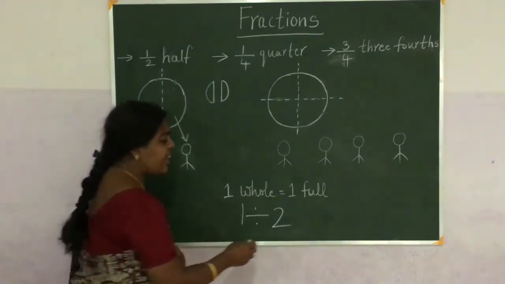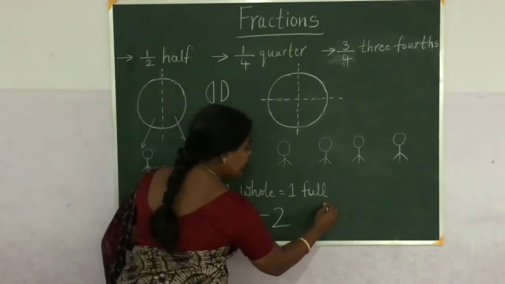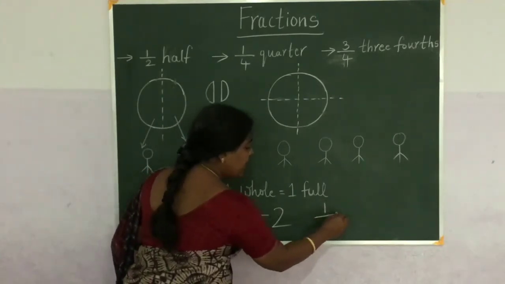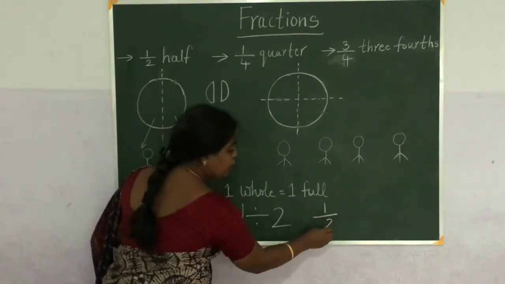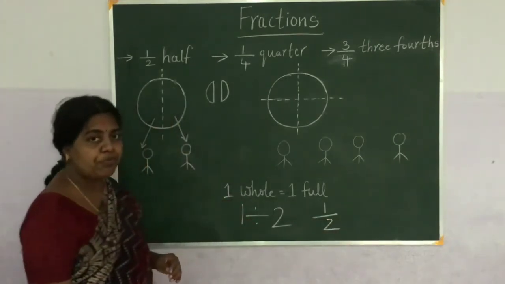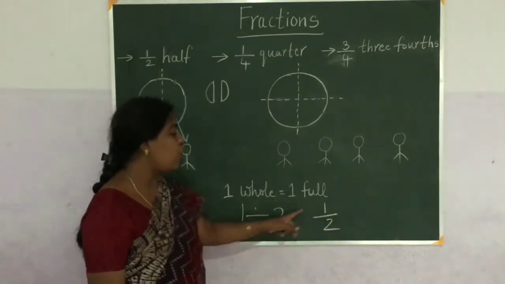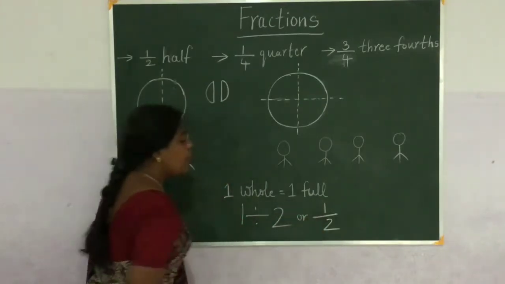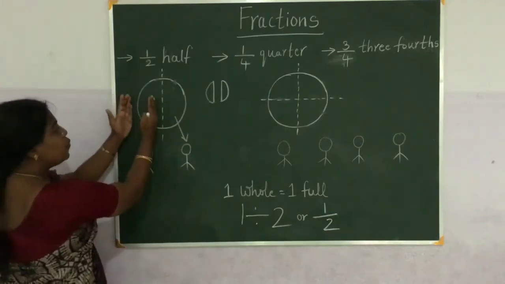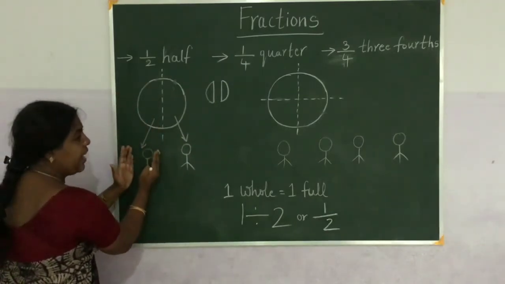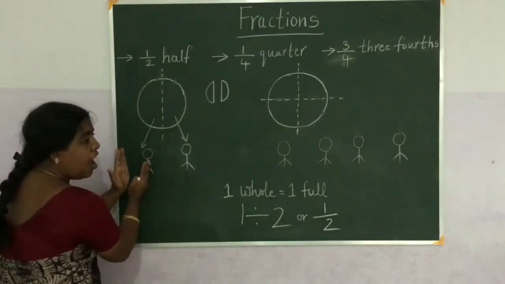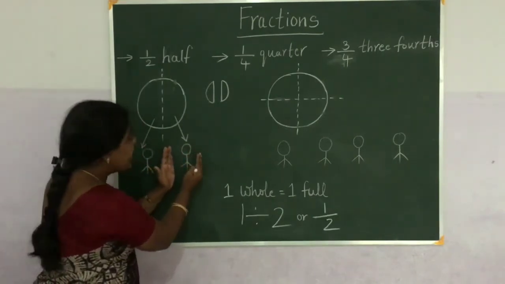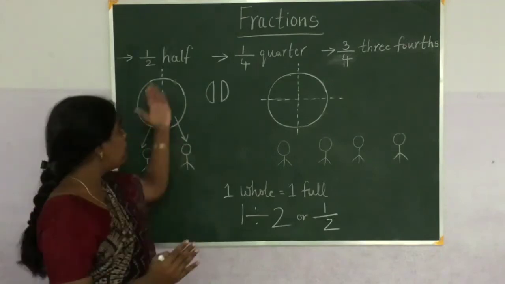You can write this as division, you can write like this also. One chapati is divided for 2 children, 1 by 2. Both are same. You can write in any ways.